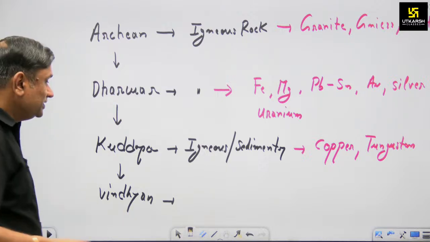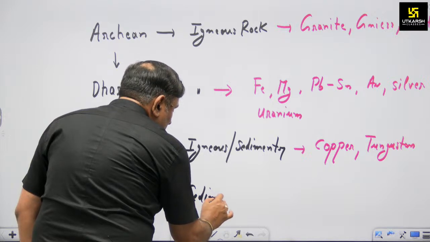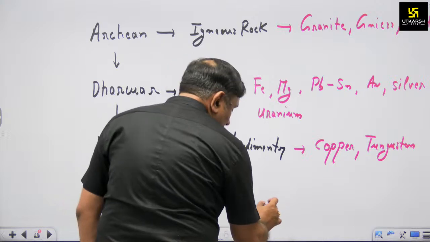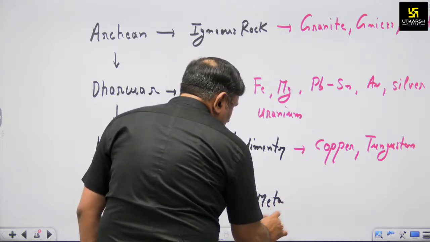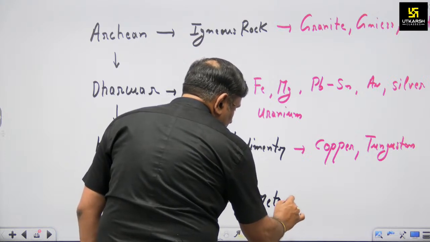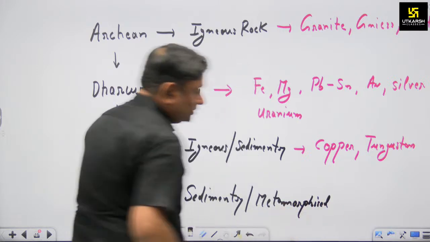So it is an example of sedimentary, then metamorphosed rock.